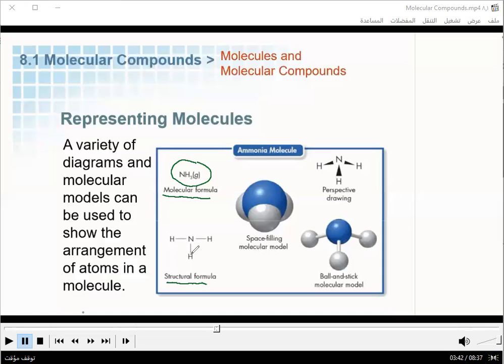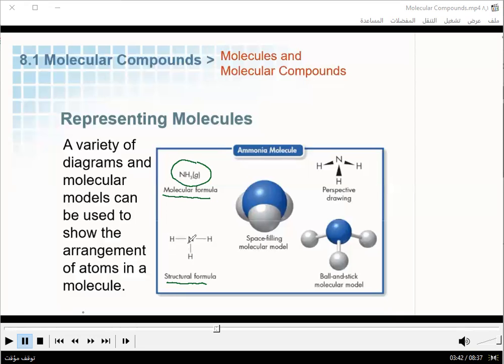This shows you how it is bonded, but this one just gives you numbers. It just tells you that there's 1 nitrogen and 3 hydrogen atoms. The structural formula shows us how atoms are combined with each other.